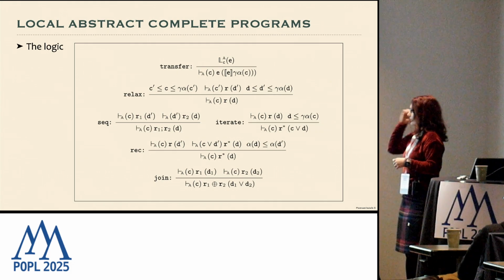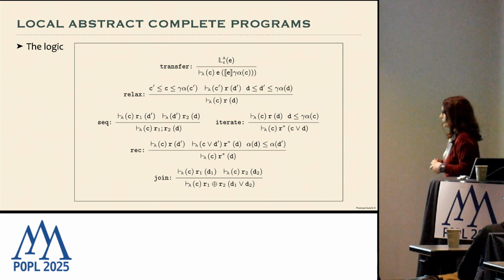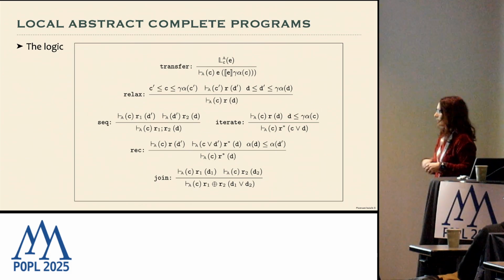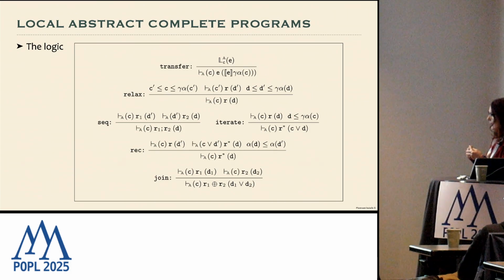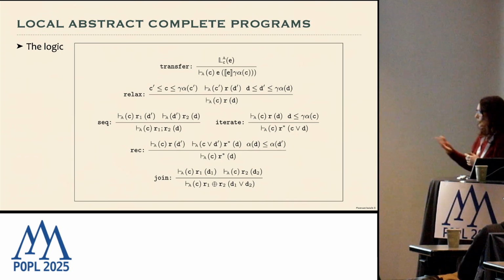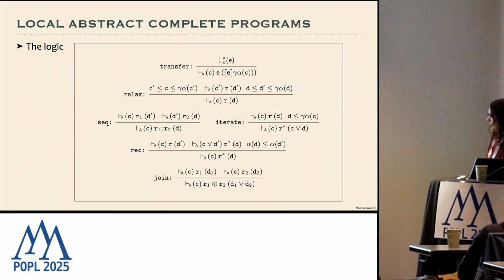And also we have the iteration and the recursive rule for loop iteration. In this case, the relax rule is also important for the rec rule, in order to make D prime and C, or D prime, correspond. And then we have a rule for the join operation, so for the branch, and that allows us to combine the output values when the inputs are the same.